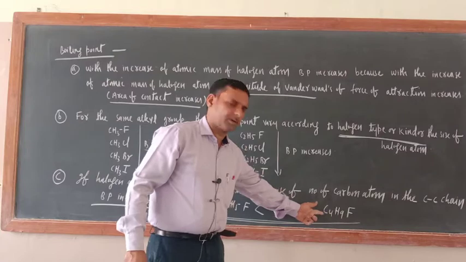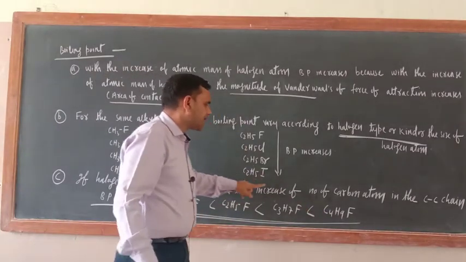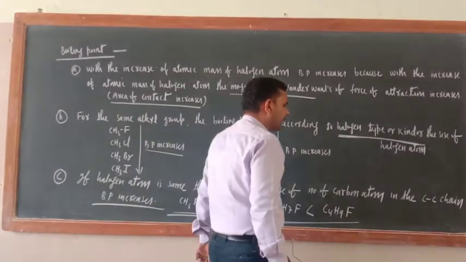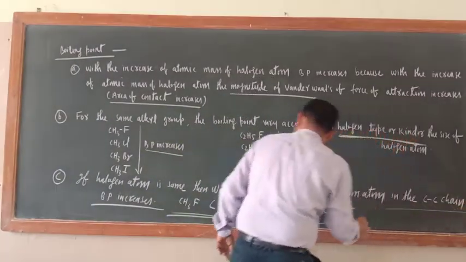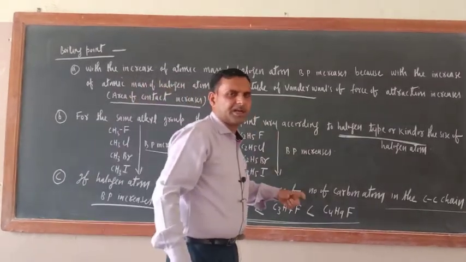So, here 4 carbon atoms. That is why I wrote here, if halogen atom is same, then with the increase of number of carbon atoms in the carbon-carbon chain, boiling point increases. Okay. Now, still some variations are there.